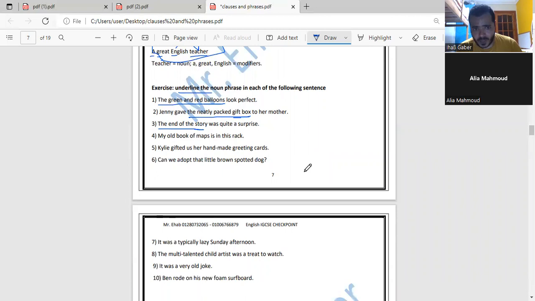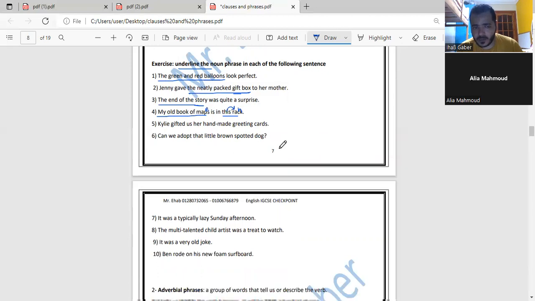My old book of maps is in this rack. My old book of maps. Yeah, exactly. So the noun here is maps, and the words my old book of are modifiers to the word maps. Also, this rack can be a noun phrase. The noun is rack, and this here is a modifier. It tells us which rack. Yes or no? It could also be a noun phrase.